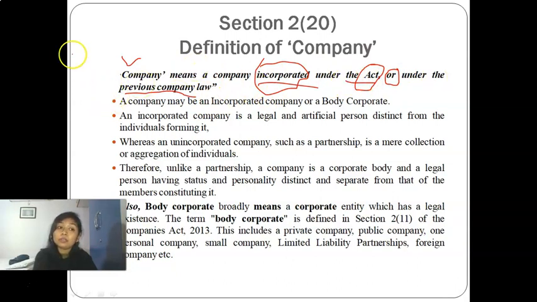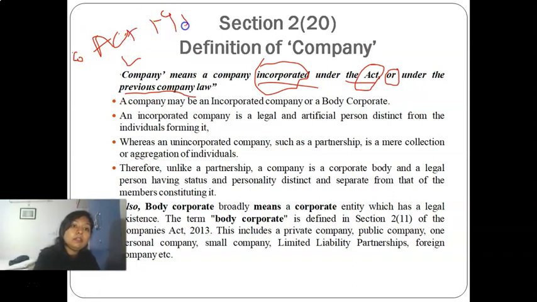What was the previous company law? It was Companies Act 1956. So this was the previous company law, and any company which was registered under that Act would also need to follow Companies Act 2013. What does this mean? A company which is registered after the commencement of Companies Act 2013, and any company registered under the previous company law, both will have to follow Companies Act 2013.